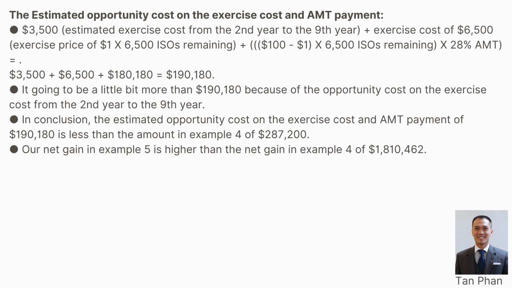It's going to be a little bit more than $190,180 because of the opportunity cost on the exercise cost from the second year to the 9th year.